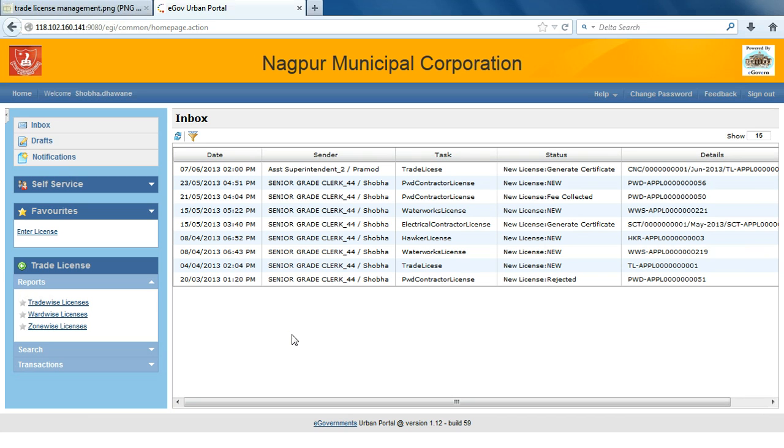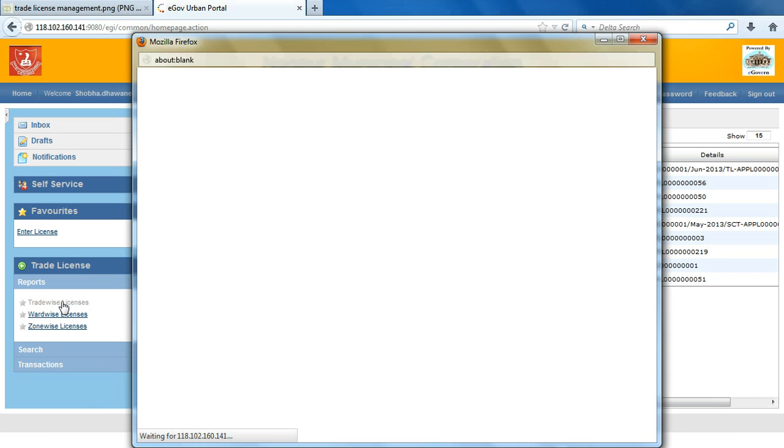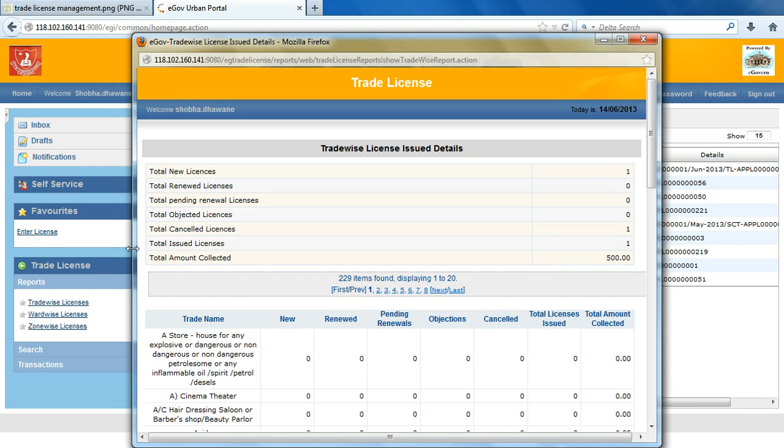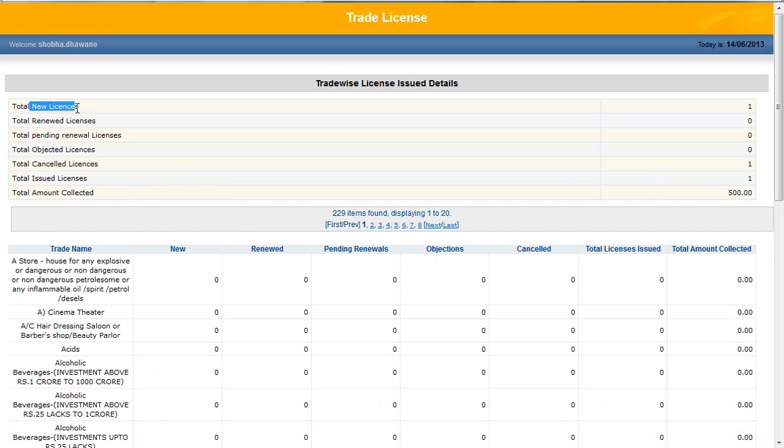Trade license has a rich set of reports in the system. These include trade-wise license, ward-wise license, zone-wise license. I am clicking on trade-wise license. Here I can see for each trade how many total new licenses there were, total renewal licenses, total pending renewal licenses, total cancelled licenses, total issued licenses, and total amount collected.